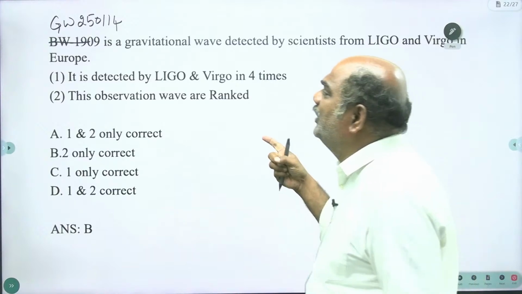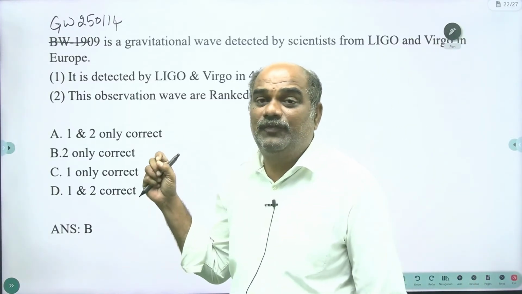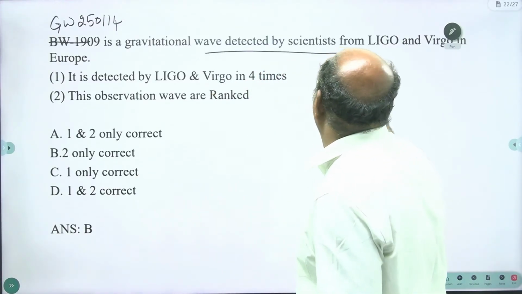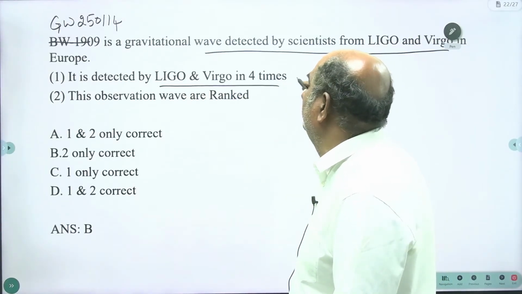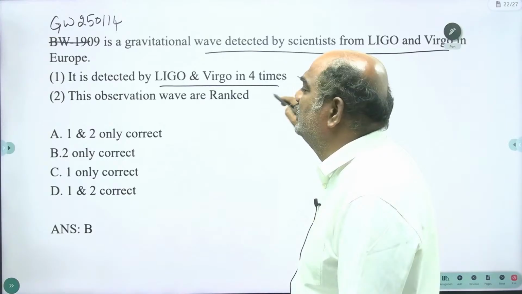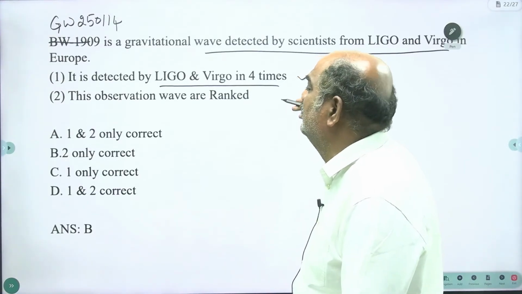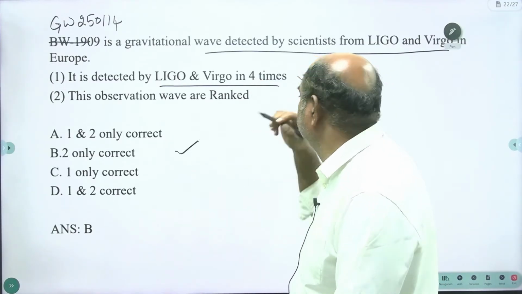Gravitational wave, 250114, January 14th, 2025. On January 14th, 2025, a gravitational wave was detected by scientists from LIGO and Virgo in Europe. It was detected by LIGO and Virgo four times. This observation is ranked one of the best. Only one statement is correct now.